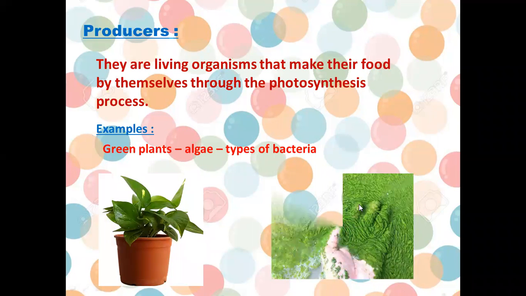Algae means the green plants that you can find in water, or the watery plants. So they are also plants. So again, producers are the plants. Why? Because plants are the living organisms that can make their food by themselves in the photosynthesis process.